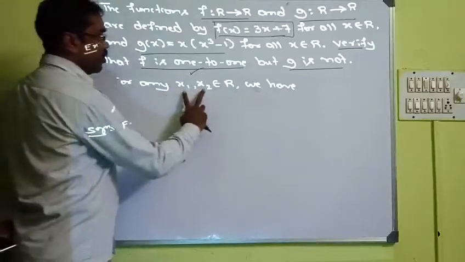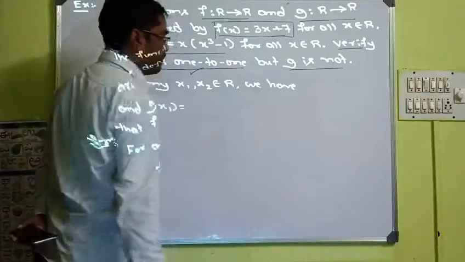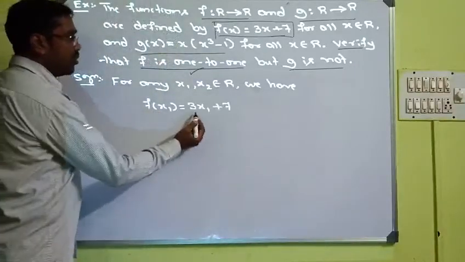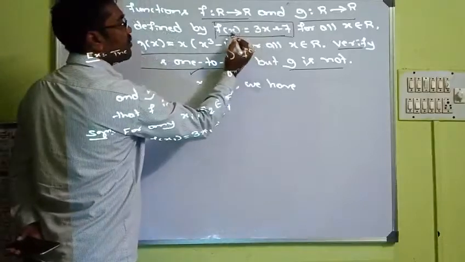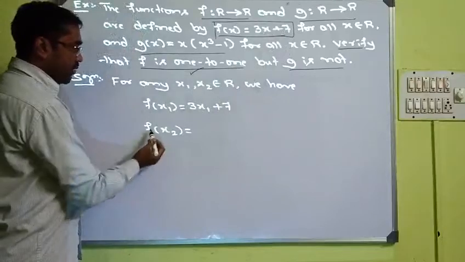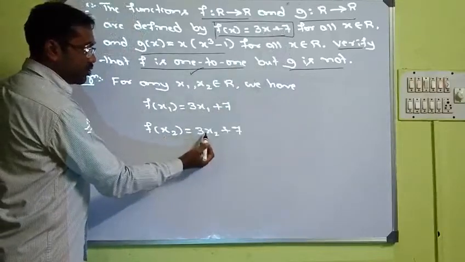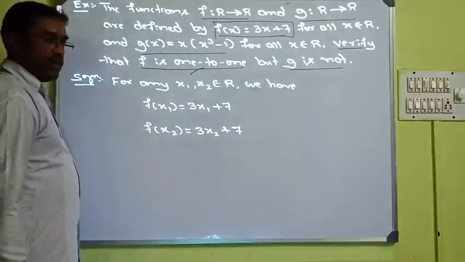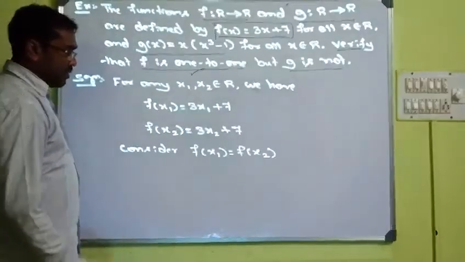For any two real numbers we have f of x1 is 3x1 plus 7, and what is f of x2? 3x2 plus 7. So we have taken the images. Now what do we consider?